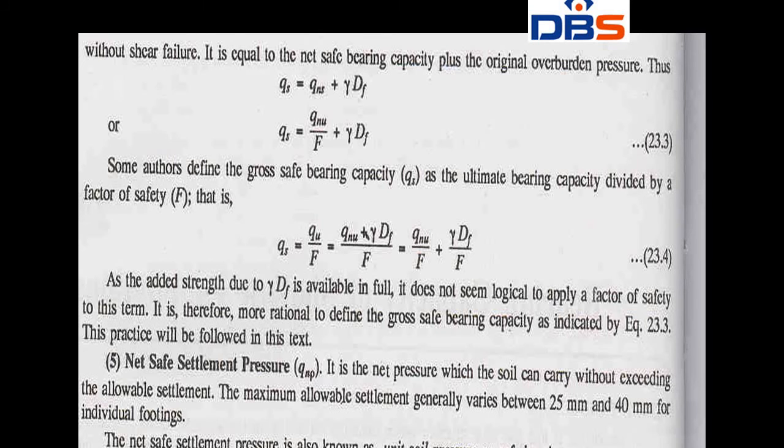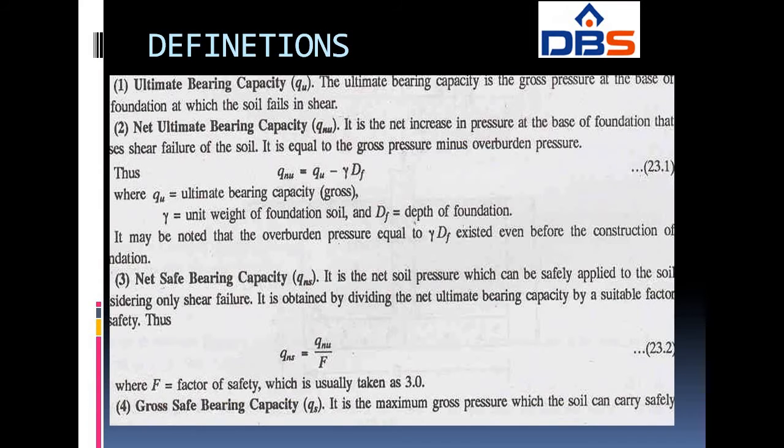So I am repeating again. They will give you one bearing capacity, that is nothing but the ultimate bearing capacity, QU. If you want to calculate the net ultimate bearing capacity, QNU is equal to QU minus gamma DF. Gamma DF is nothing but overburden pressure, where gamma is the unit weight of the foundation soil and DF is the depth of the foundation.